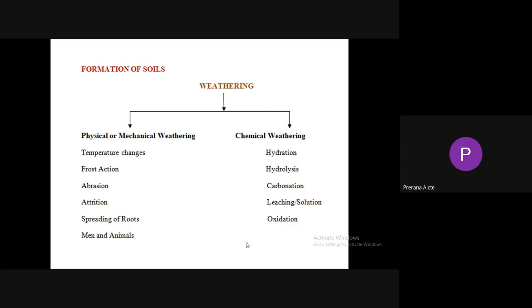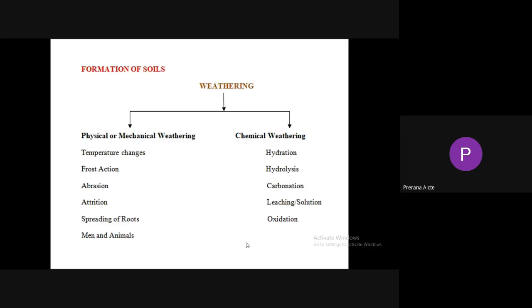Now the formation of soil. Soil is formed due to weathering. Weathering is divided into two types: physical or mechanical weathering, and chemical weathering. Physical weathering means only the breakdown of rock fragments, which are large size particles, into small pieces due to some agents. Such a process is known as physical or mechanical weathering.